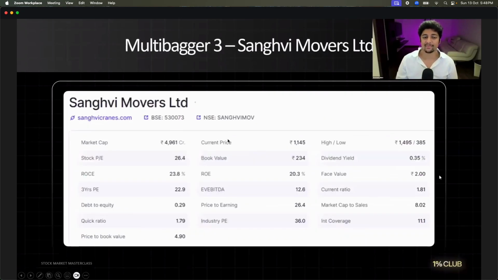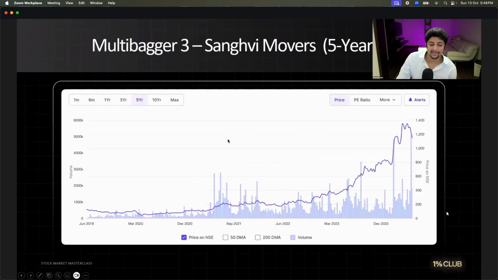Okay? You want one more example? Let's see some good and bad both. Okay? Full exit. Okay? 4,900 crore company. P ratio 26. Industry 36. Debt to equity 0.29. This is the last 5-year growth rate. Damn. 200 to 1,200 by the way.